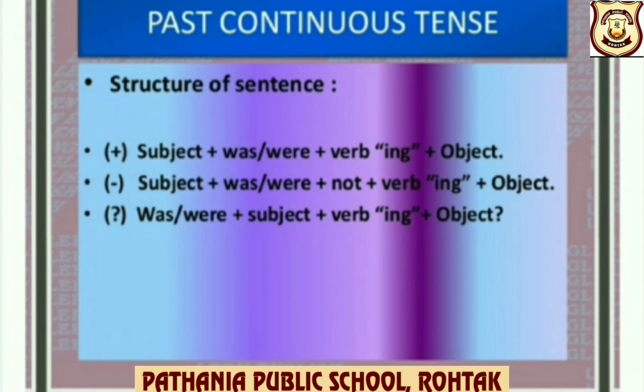Negative: subject plus was or were according to the subject, plus not plus verb plus ing plus object. Interrogative: was or were according to the subject, whether it is singular or plural, plus subject plus verb-ing plus object, question mark.